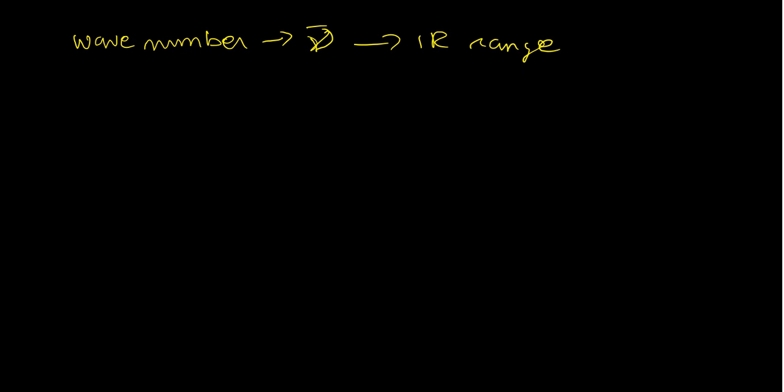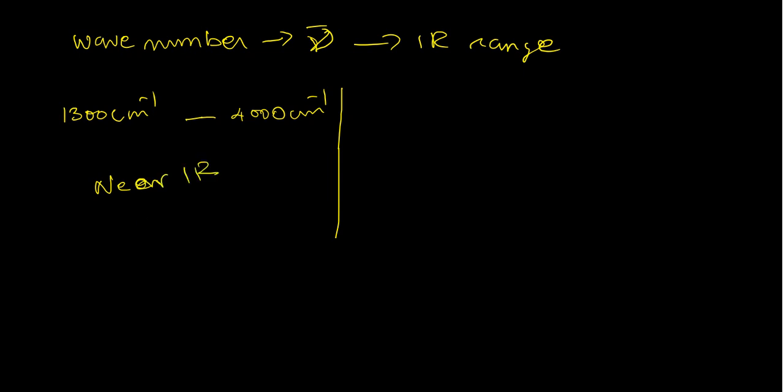Starting from 13,000 centimeter inverse to 4,000 centimeter inverse. These values are approximate, not accurate, but this range is called near IR, or NIR.